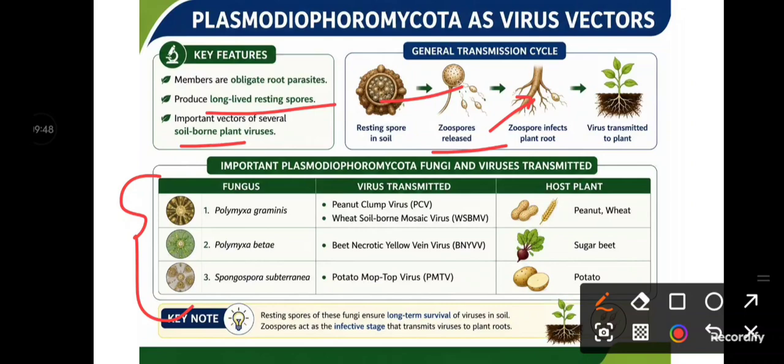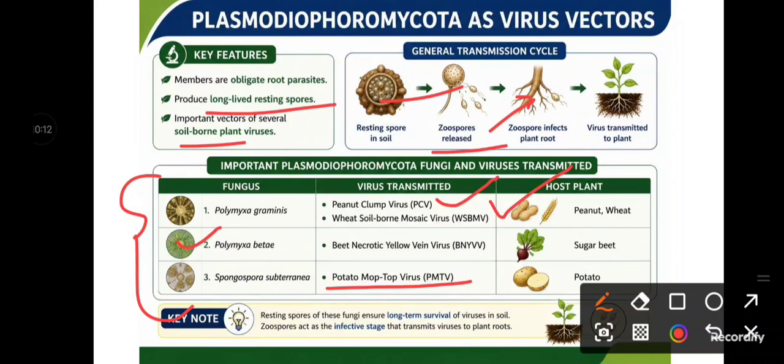Remember these three. Polymyxa graminis is reported to transmit peanut clump virus and wheat soil borne mosaic virus. Then Polymyxa betae is reported to transmit beet necrotic yellow vein virus, and Spongospora subterranea is reported to transmit potato mop top virus.